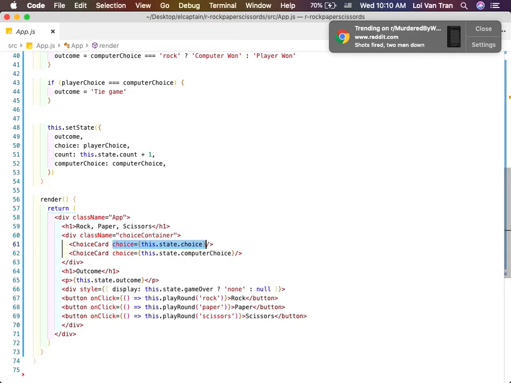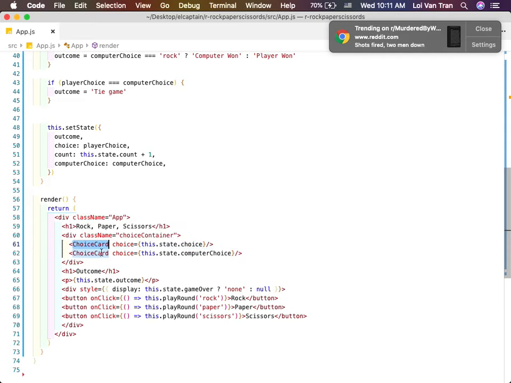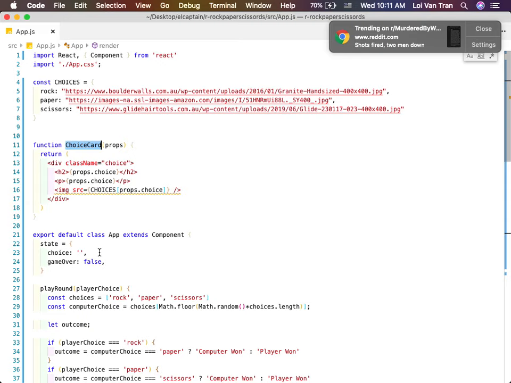This is passing a property to our component choice card. What is choice card? Is this black magic? No, this is simply a component. We defined it. This was the last lesson we had yesterday. This is one of the most important concepts in React right here, that you can pass properties to your components, and those properties will dictate how the component behaves.